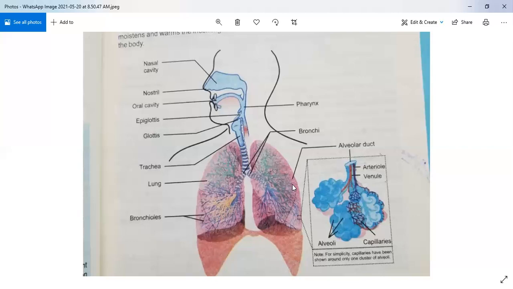So actually gaseous exchange happens inside the lungs in the alveoli. This is the main part of the lungs, where the gases go in and out of our lungs. Now we will go to the next page.